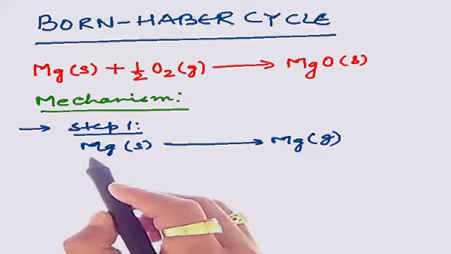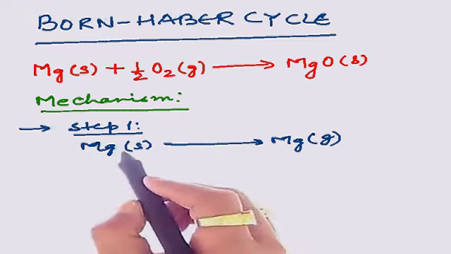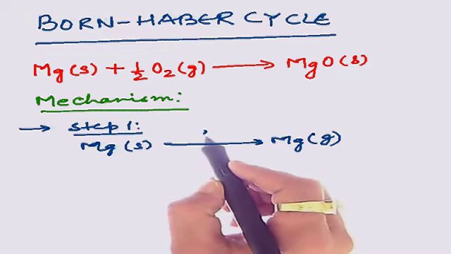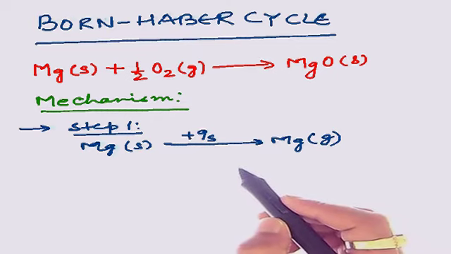So firstly we have converted the solid magnesium into gaseous magnesium, and since a phase transition is taking place, we have to provide energy, and that energy will be called the heat of sublimation. As we have already discussed, what does this mean?